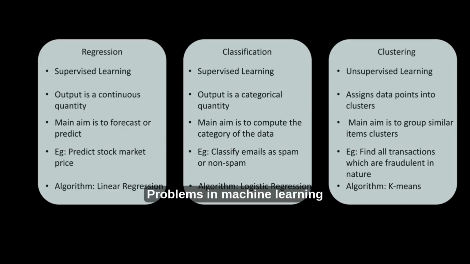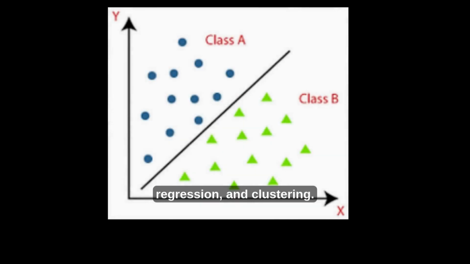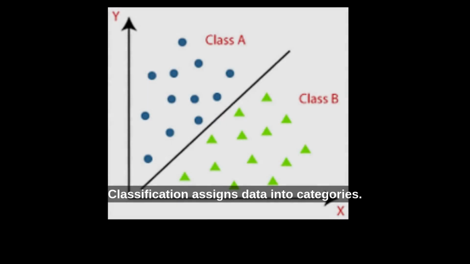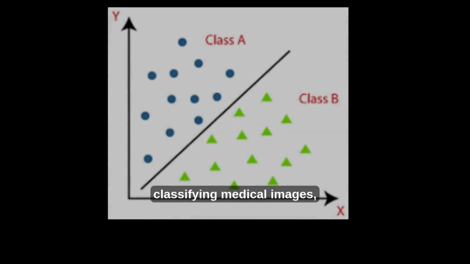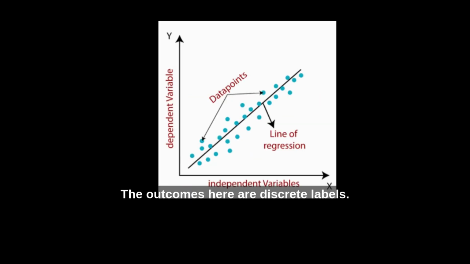Problems in machine learning can be classification, regression, and clustering. Classification assigns data into categories. For example, detecting spam emails, classifying medical images, or recognizing spoken words. The outcomes here are discrete labels.